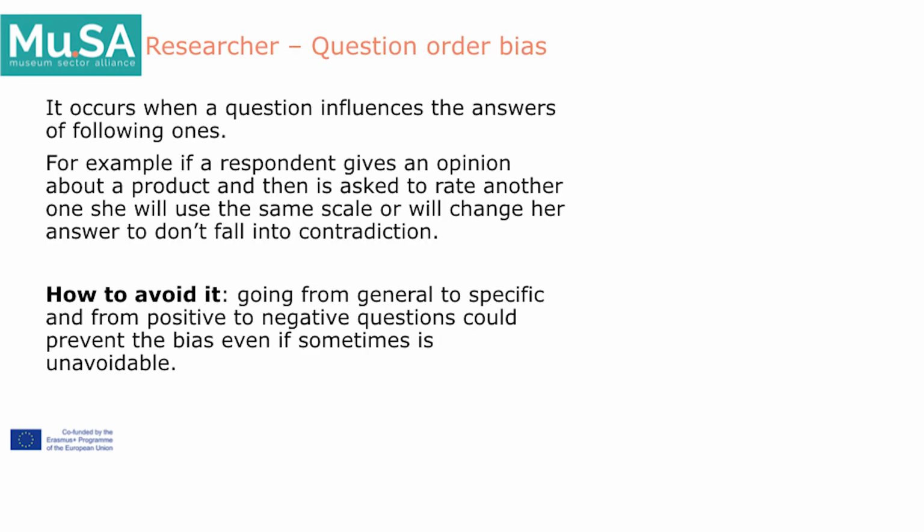Another researcher bias is question order bias. It occurs when a question influences the answers to the following questions. For example, if a respondent gives an opinion about a product and then is asked to rate another one, she will use the same scale or will change her answer so as not to fall into contradiction. It's possible to avoid it by going from general to specific and from positive to negative questions.